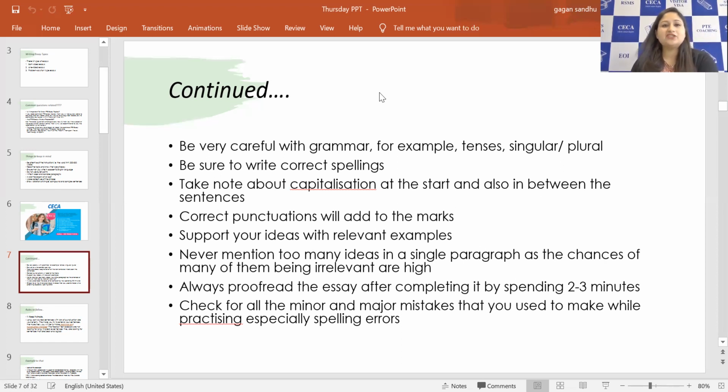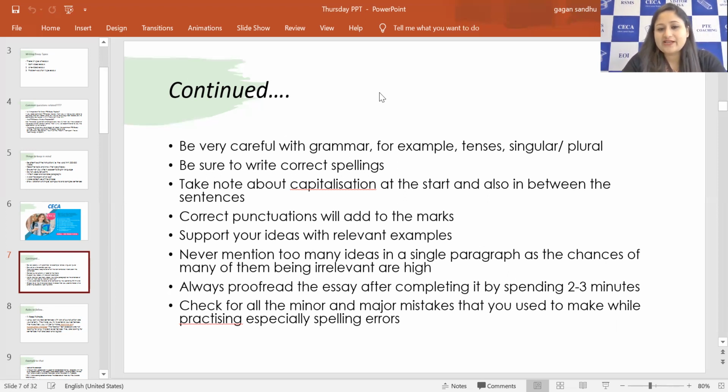The relevancy starts becoming lower and lower, right? The first thing I mentioned will be the most relevant, then another one less, then another less. So the relevancy score will be going down. So it's better to pick one or two main ideas and explore them with explanation, details, and examples in one paragraph.